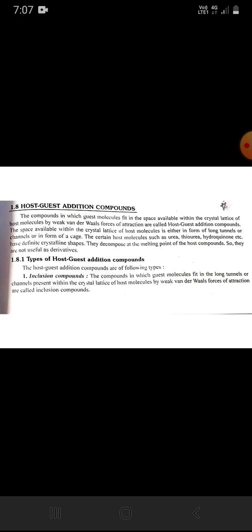First one, inclusion compounds. The compounds in which the host guest molecule fits in the long tunnel or channel present within the crystal lattice of the host molecule by weak van der Waals forces of attraction are called inclusion compounds.